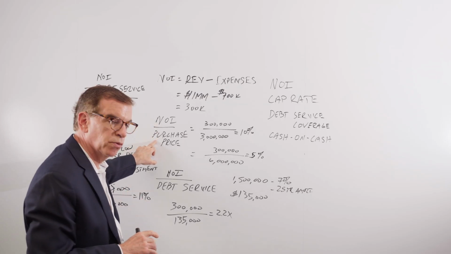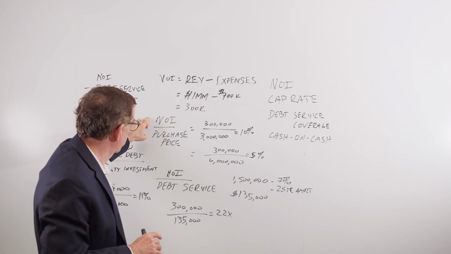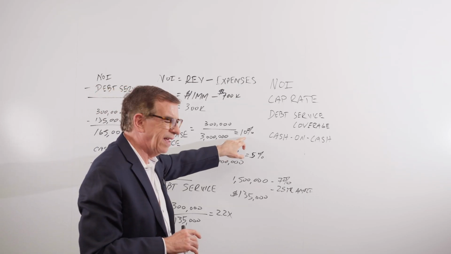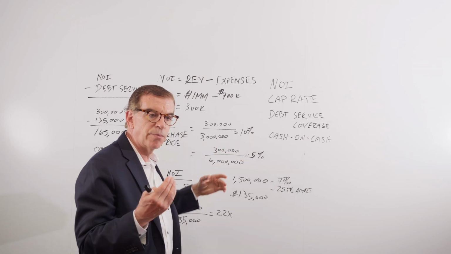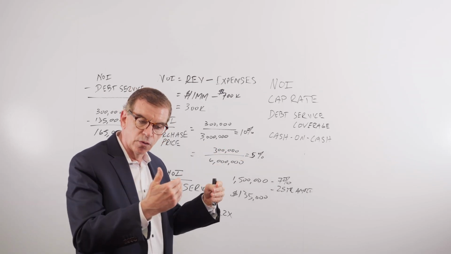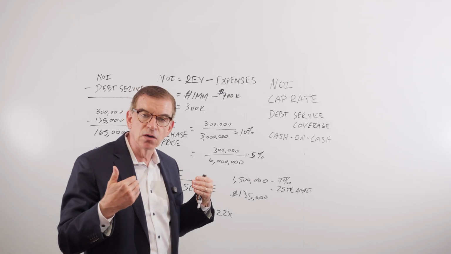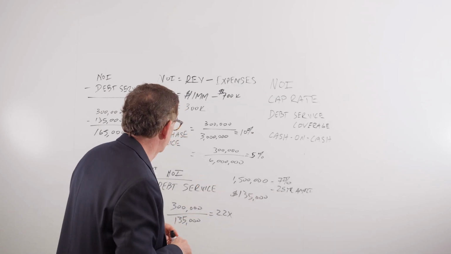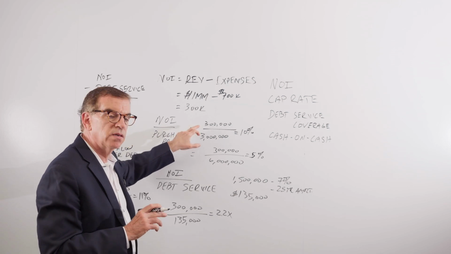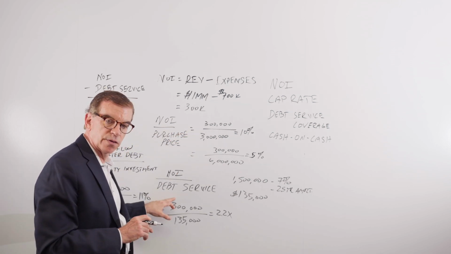The denominator is the purchase price of the asset. Net operating income divided by purchase price is equal to cap rate. And the cap rate is a way to describe how much you're willing to pay for a certain amount and quality of cash flow.